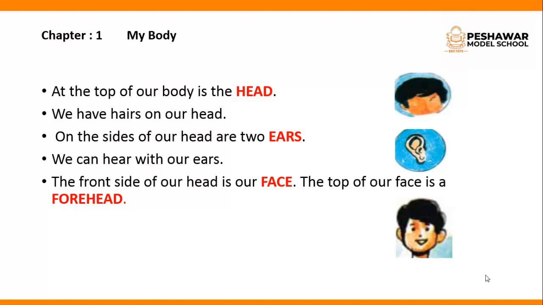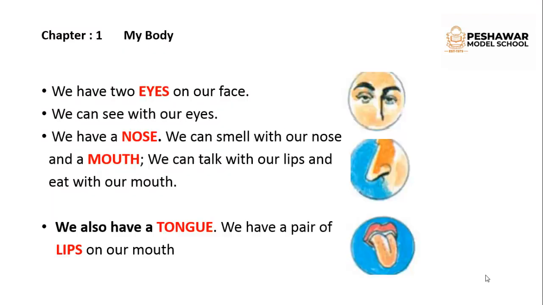Okay, the front side of our head is the face. The top of our face is a forehead. As you all know, the front side of our head is a face and we have different organs on our face. We have two eyes on our face. We can see with our eyes. What can we do with our eyes? We can see different things with our eyes.